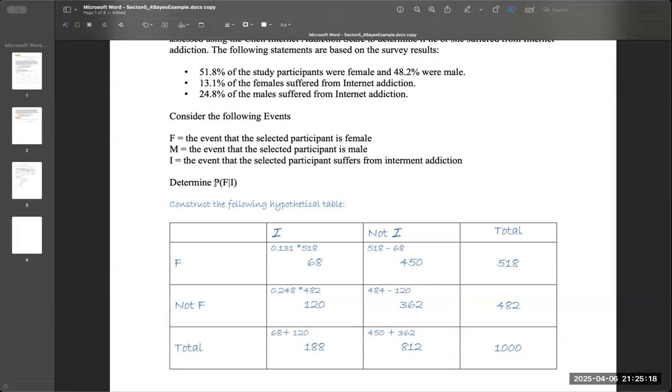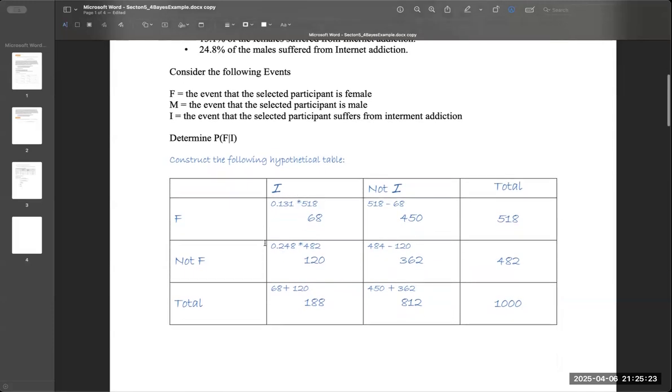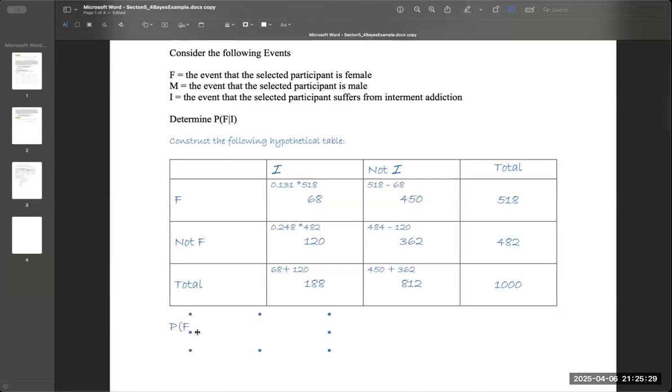So this here says determine the probability of female given that they have an internet addiction. So we're just talking about the people who have internet addiction. What's the probability that that person is female? So the probability of female given internet addiction is the 68 females in the internet addiction line, and my computation is about 0.362. So about a 36% chance that the person is female given that they have an internet addiction.